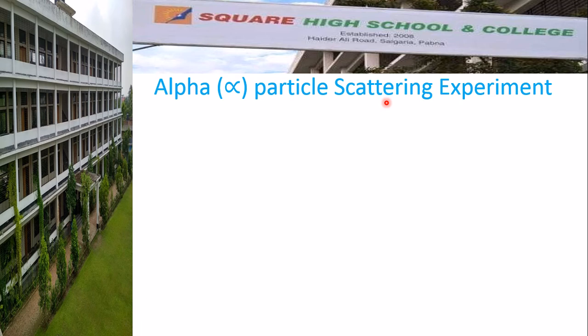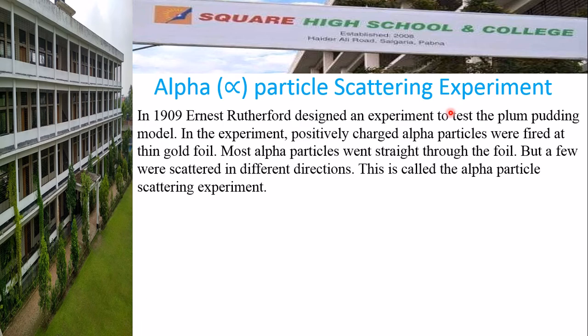Now, the scientist Rutherford carried out an experiment for testing this plum pudding model, and it is called the alpha particle scattering experiment. What is this experiment? In 1909, Ernest Rutherford designed an experiment to test the plum pudding model. In the experiment, positively charged alpha particles were fired at thin gold foil. Here, gold foil was taken as an atom. Most alpha particles went straight through the foil, but a few were scattered in different directions. This is called the alpha particle scattering experiment.